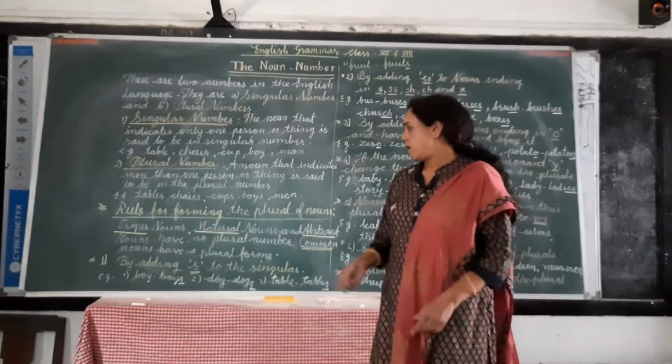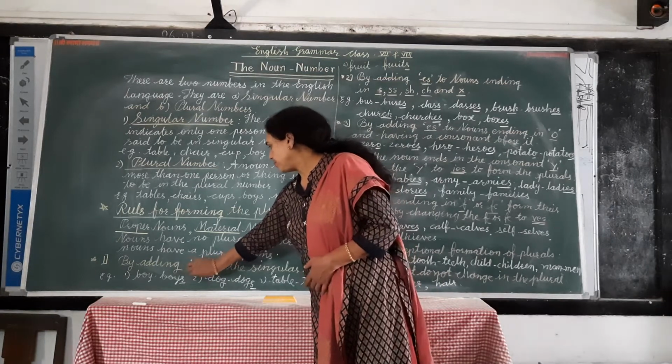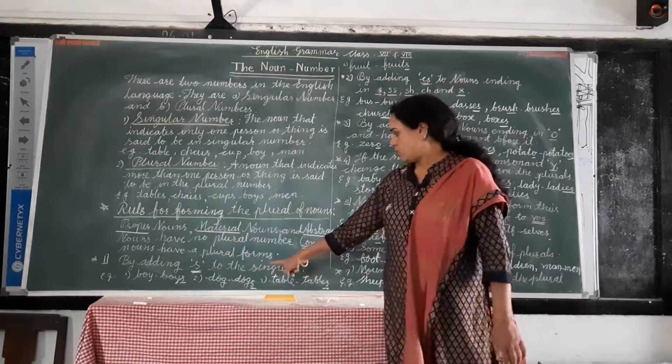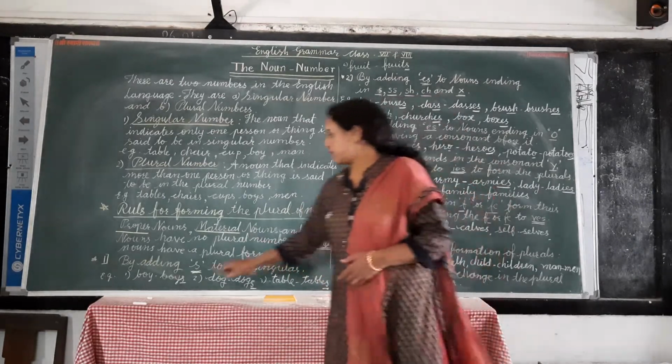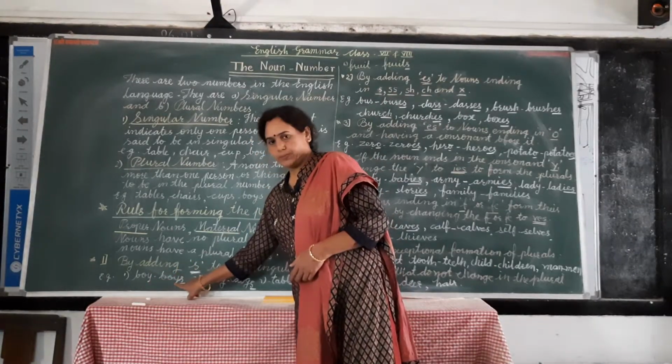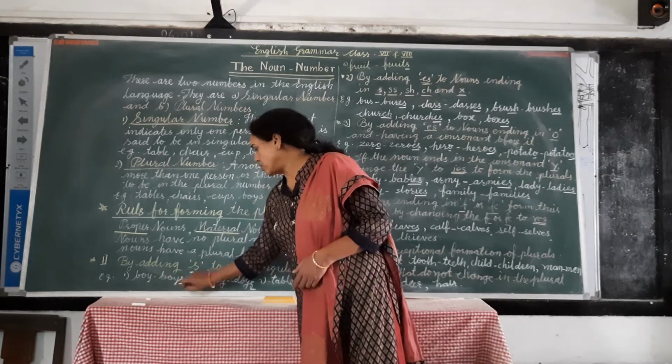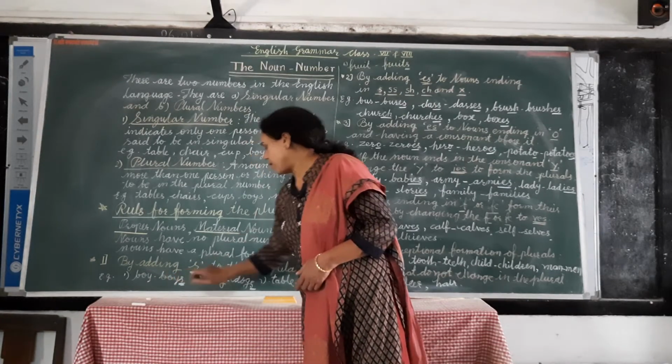Now, which are the rules for forming the plural form of nouns? First rule is by adding s to the singular. Like this: boy, boys. Only s is adding. Okay.